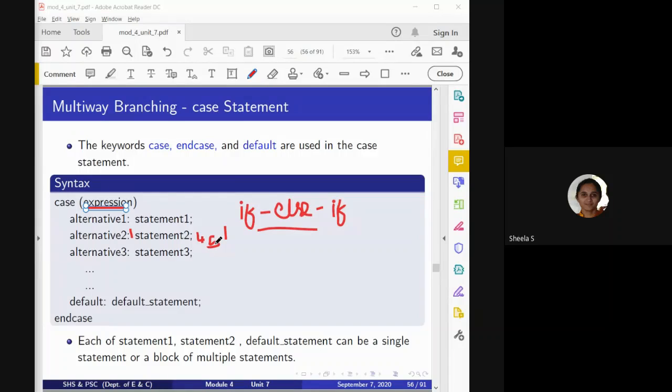And while writing a case statement, we are going to use three keywords: case, end case, and default. Case indicates the beginning of the case statement and end case indicates the end of the case statement. We use default when none of the alternatives we mention is satisfied, so that at least one particular set of statements has to execute.